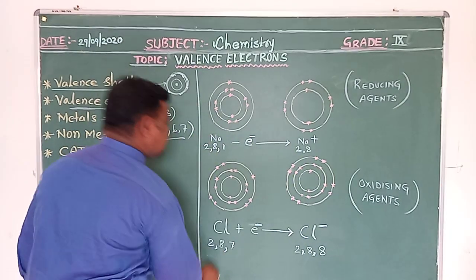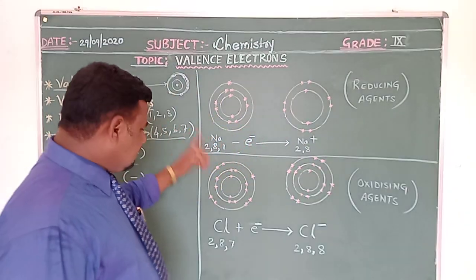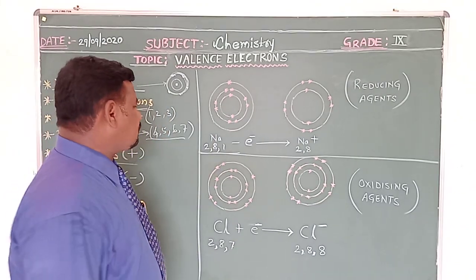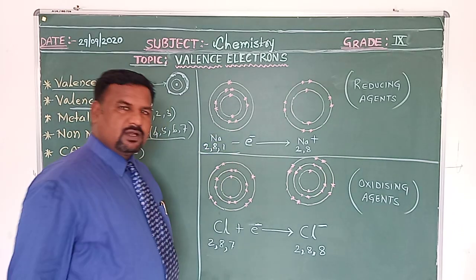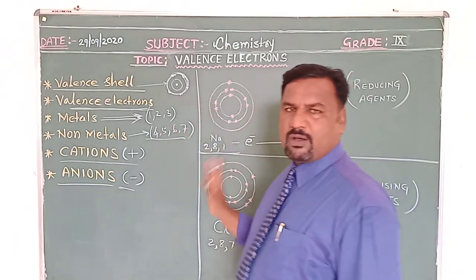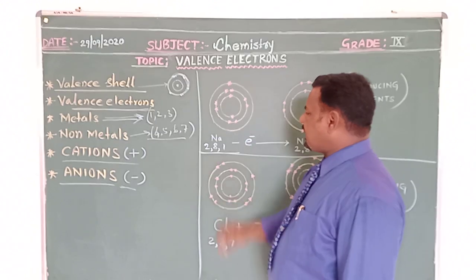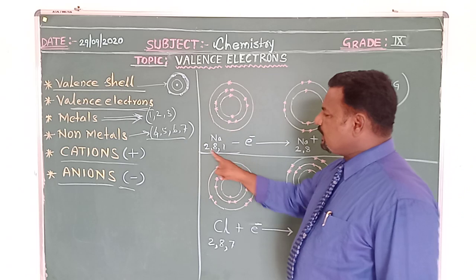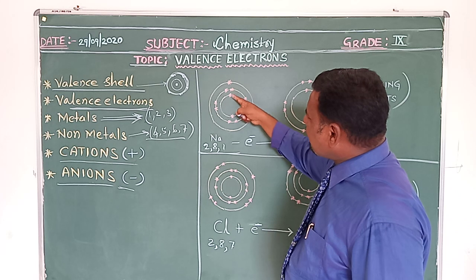See, in the first case, sodium is a metal, and chlorine, Cl, is a non-metal. Now, what is the electronic configuration of sodium? 2, 8, 1. What is the electronic configuration? It is the arrangement of electrons present in the atomic orbits. What is the electronic configuration of the sodium atom shown here? 2, 8, 1. That means the first orbit of sodium has how many electrons?